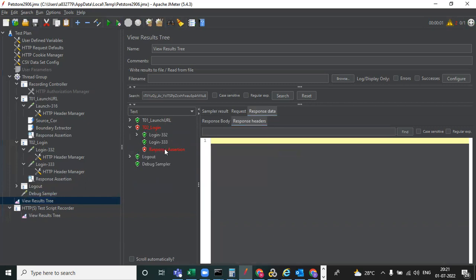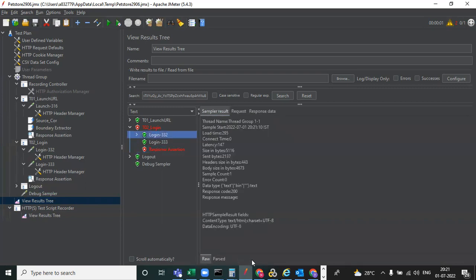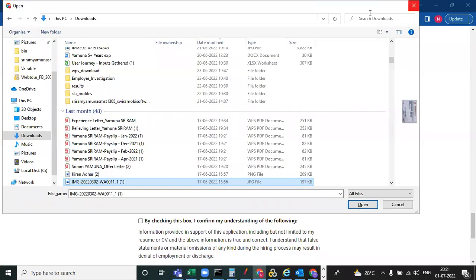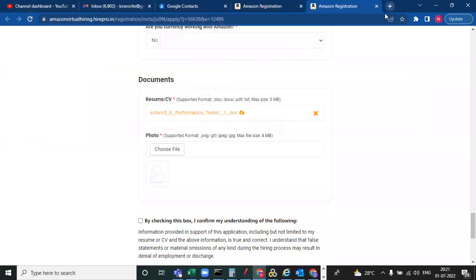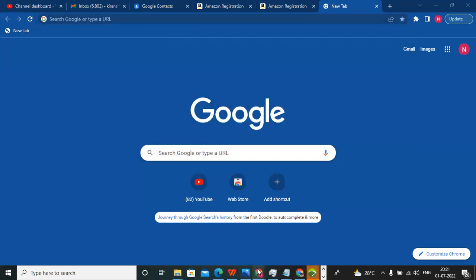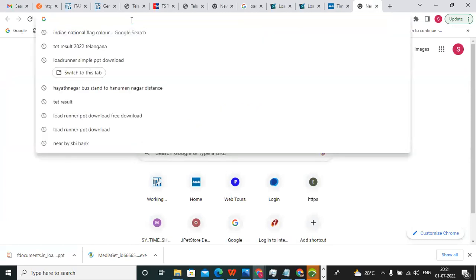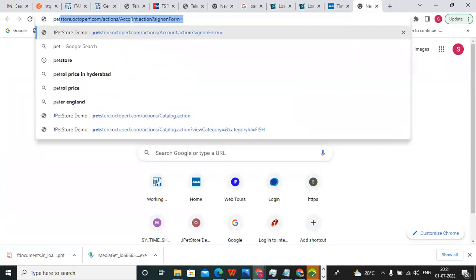Still it is failed because the assertion is not picking that value. So we need to take the static text of this page. Now we'll go to that page and check what the URL is. Page store.